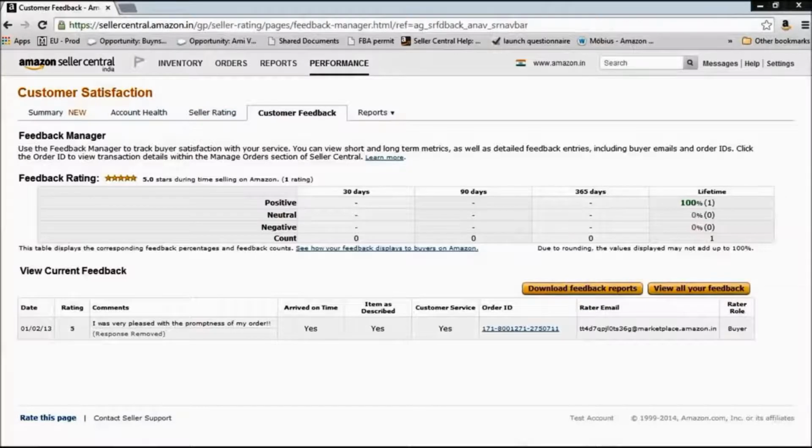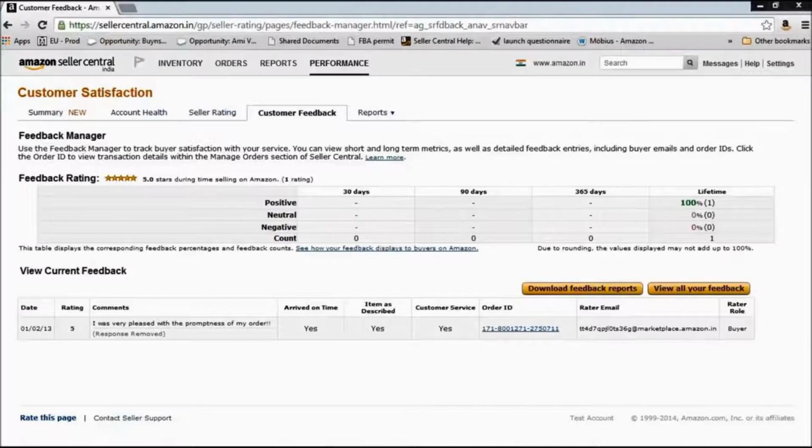Now let's first talk about how to receive positive feedback. There are two suggestions that we would like to give on this point. First, you can add a note in the invoice when you send off the package to your customer. You can add a simple note that says, hey, thank you for buying from us. If you like the service, please go ahead and give us positive feedback on Amazon.